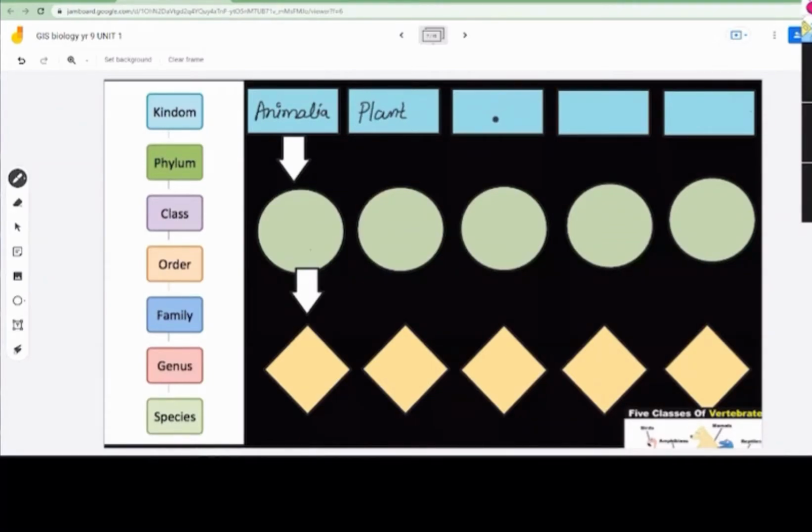Okay, Animalia and Plantae. What are the next 2, Aman? Fungi and protista. Exactly. Fungi, protists, and prokaryotic. Protists, and you could say monera. Okay, now, so we are done with this section. You should know what are the qualities of all of them. They are multicellular, unicellular. We have revised. I made a summary for you on the Jamboard for the test. You can go and revise it, okay?